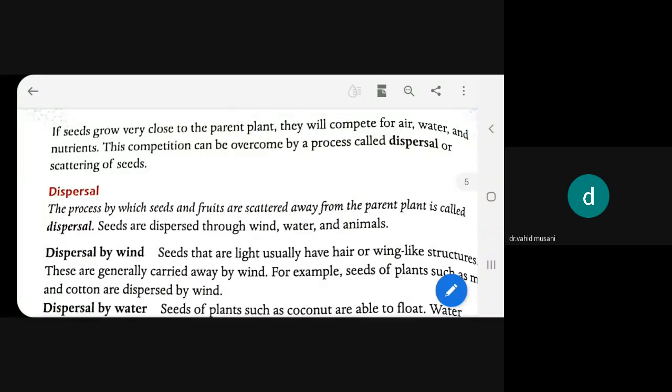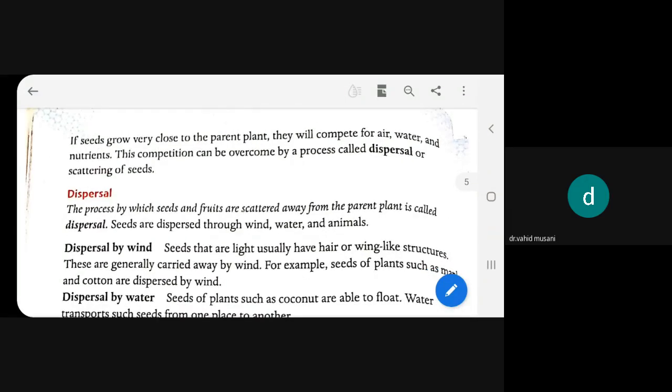This process is known as dispersal. We have learned the definition of dispersal also: the process by which seeds and fruits are scattered away. Scattered away means move, travel away from the parent plant. Seeds are dispersed through different methods.